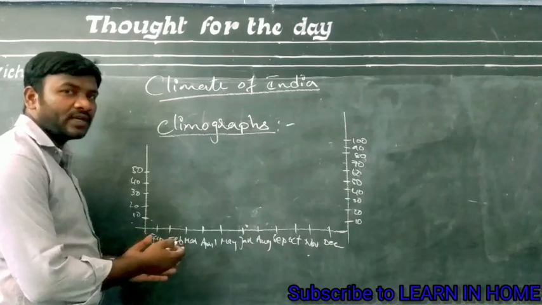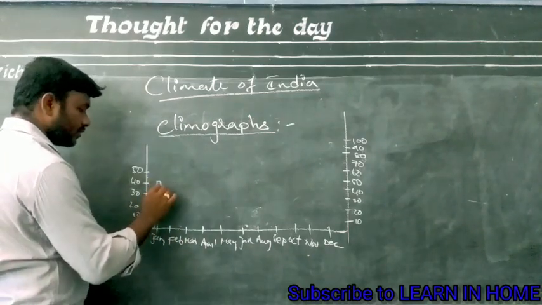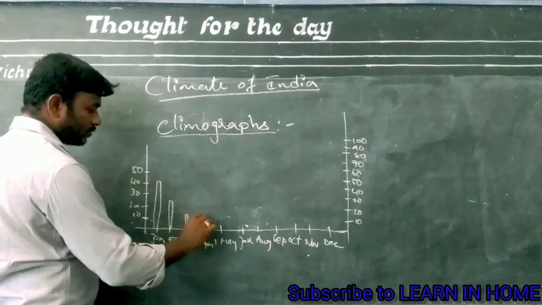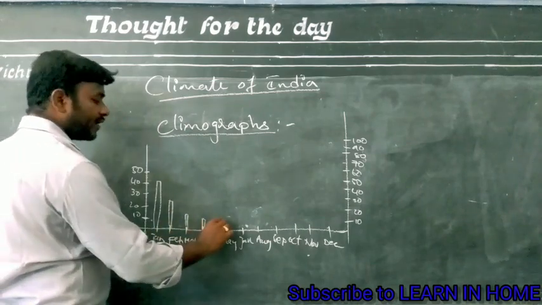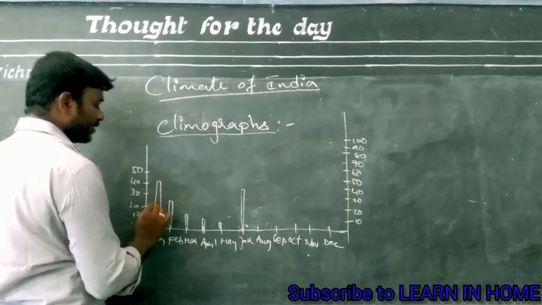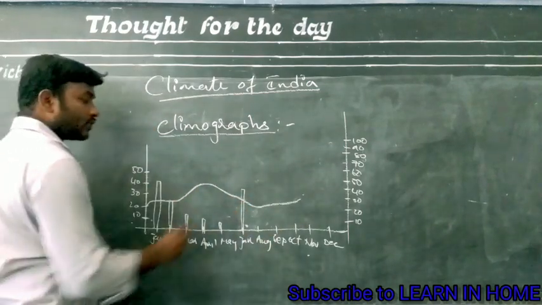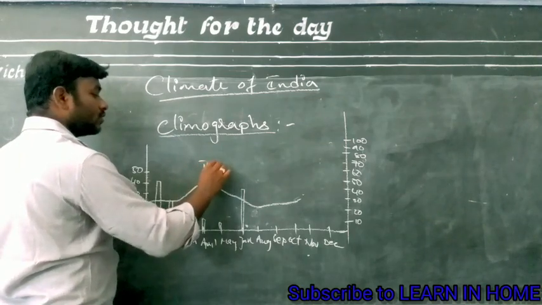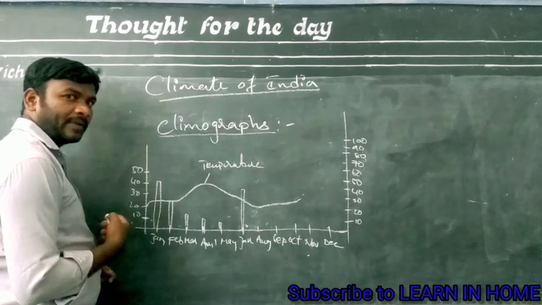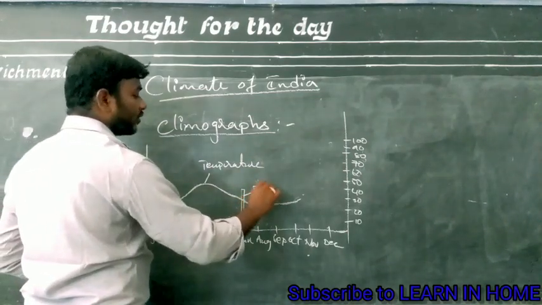A free hand graph is there and also a bar graph. The bar graph represents the bars like this, and the free hand graph is shown like this. The free hand graph is for temperature, and they have shown both maximum as well as minimum temperatures, and the bar graphs are for rainfall.